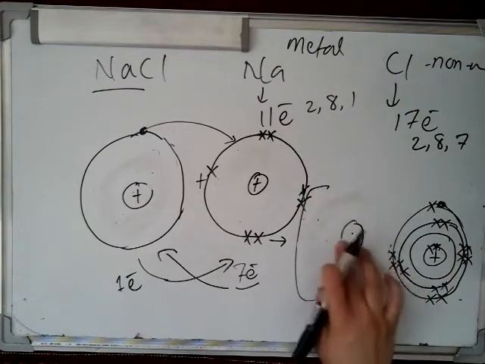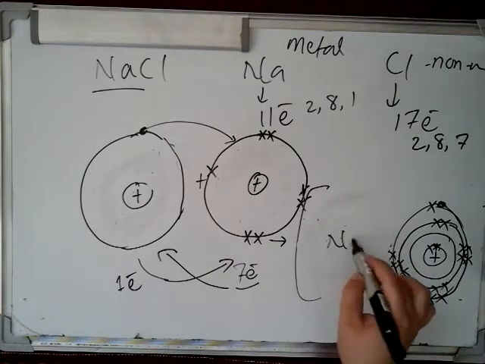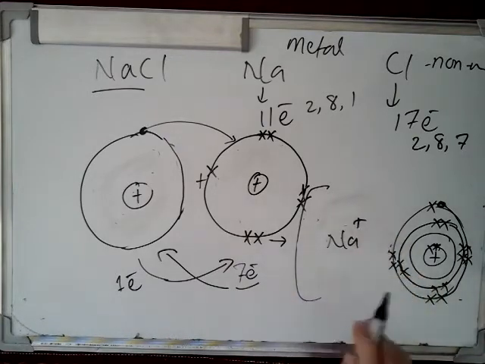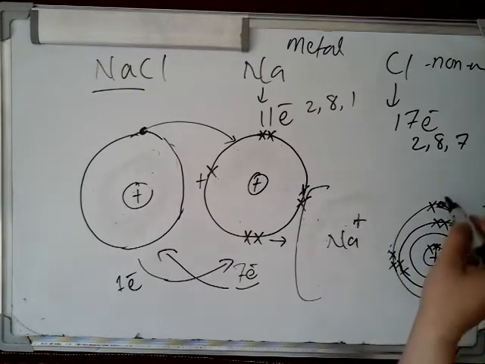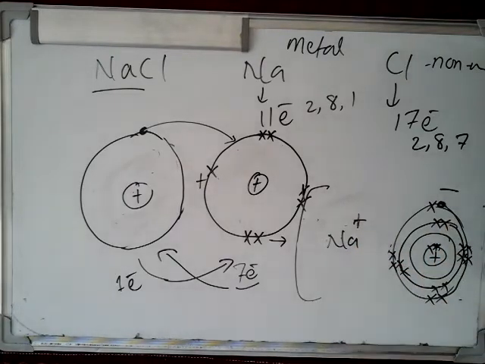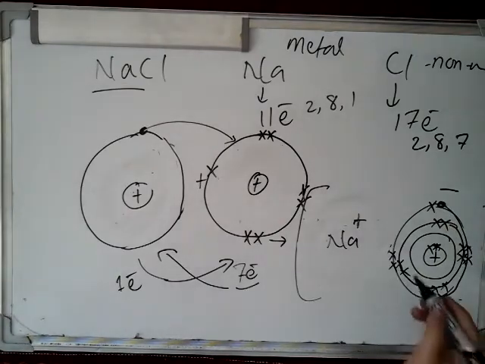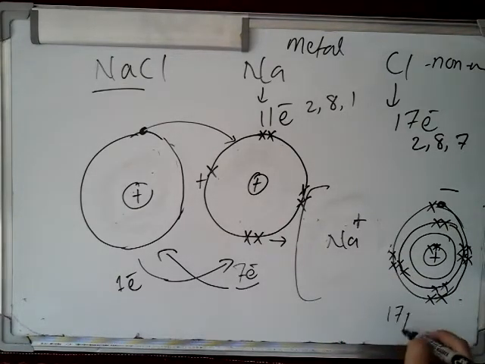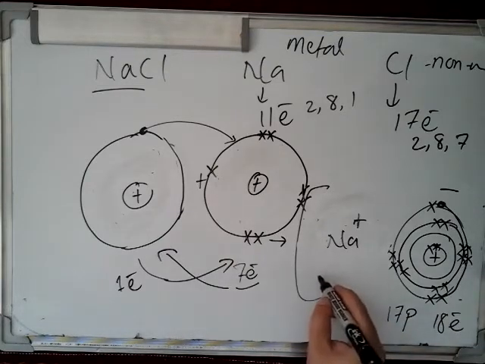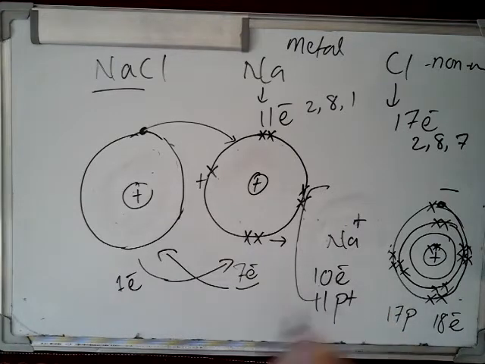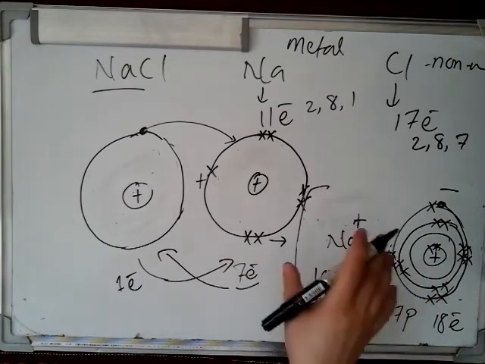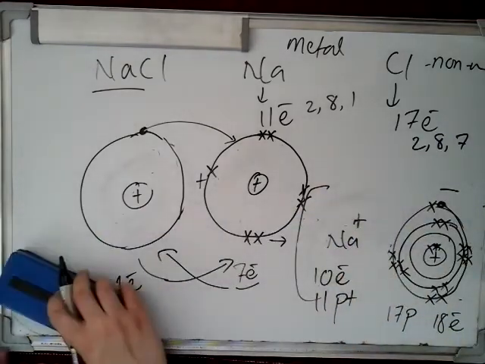So sodium's last shell is no more, and it acquires a positive charge, and a negative charge appears on the chlorine atom because chlorine has gained 1 extra electron. Chlorine now has 17 protons and 18 electrons, and sodium has 10 electrons but 11 protons. Is that clear? In this way we can also write the chemical bonding.